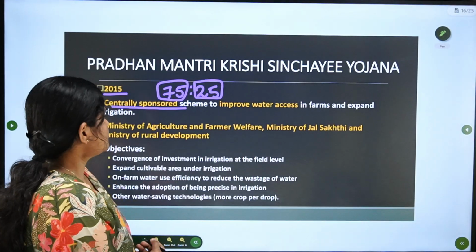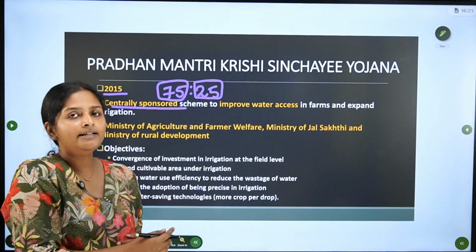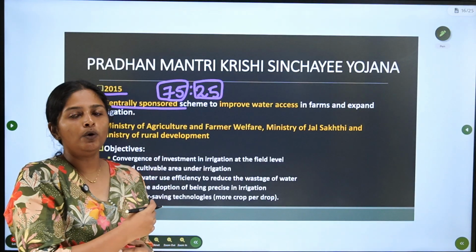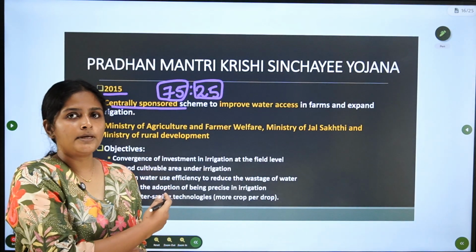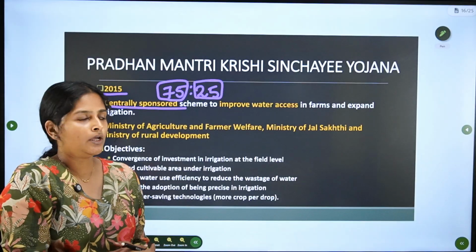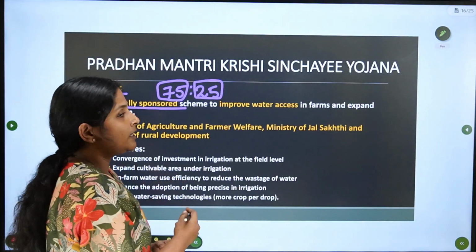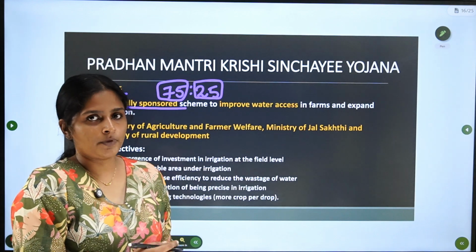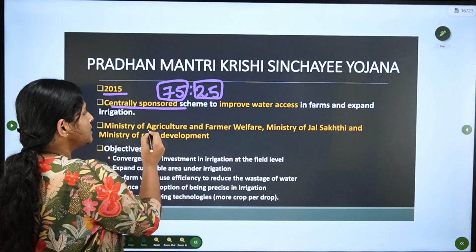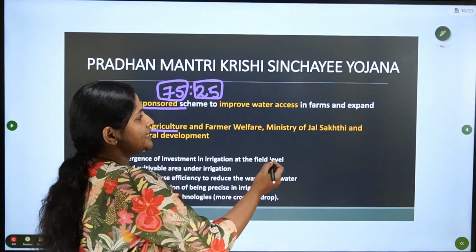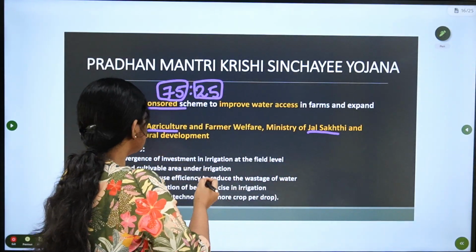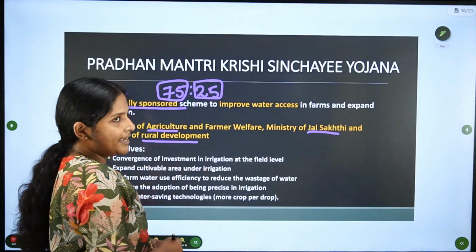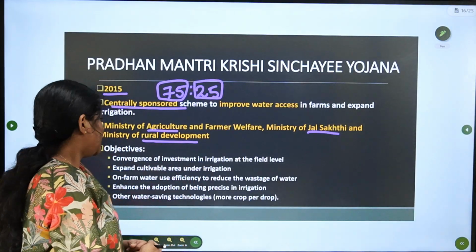Now, as I said in the strategy session, we need to know the scheme implementation ministry, right? This scheme is not implemented by a single ministry. It is implemented by Ministry of Agriculture, Ministry of Jal Shakti and Ministry of Rural Development. Why? We will look into it later.